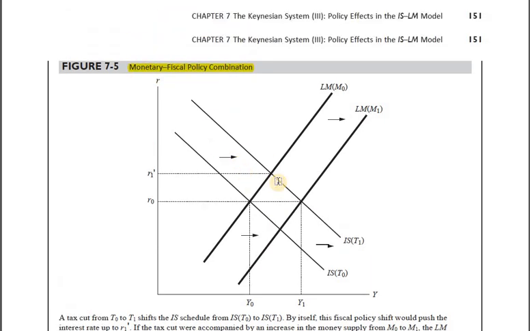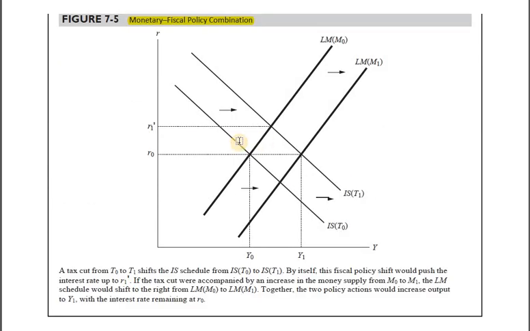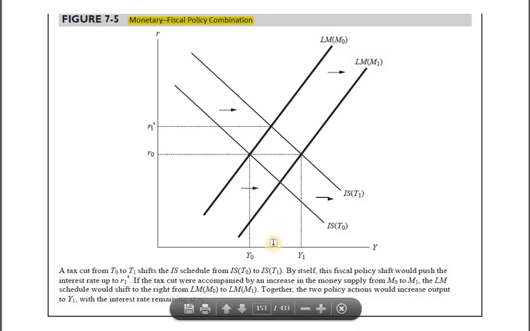This is not a new topic but a continuation of what we have already studied. Basically, here what the author has tried to explain is that if, let's say, the government has reduced the level of taxes in the economy, then we know the IS curve would shift rightwards. Why would it shift rightward? That is something that we already know. So when it shifts rightwards, what's going to happen? Interest rate would go up, income would definitely go up, but not to the extent of here. That is not from 0 to y1, but only to somewhere over here.